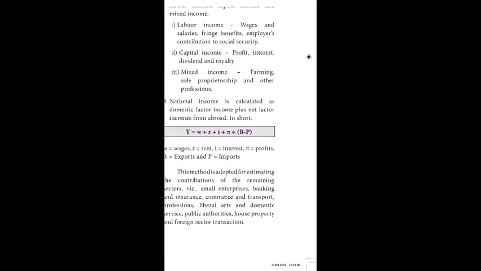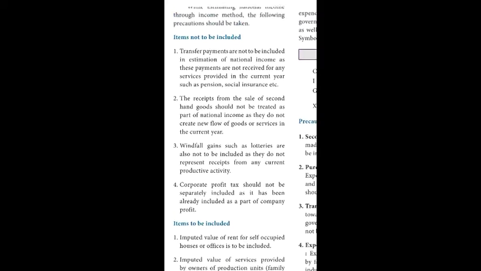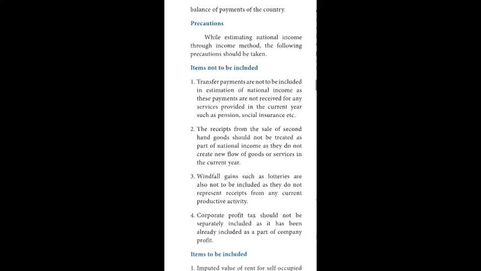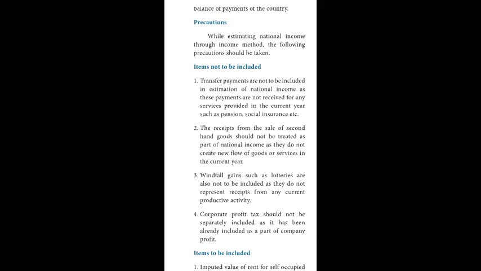This method is adopted for estimating the contributions of remaining sectors, viz. small enterprises, banking and insurance, commerce and transport, professions, liberal arts and domestic services, public authorities, house property and foreign sector transactions. There are some precautions for the income method. While estimating national income through income methods, the following precautions should be taken.